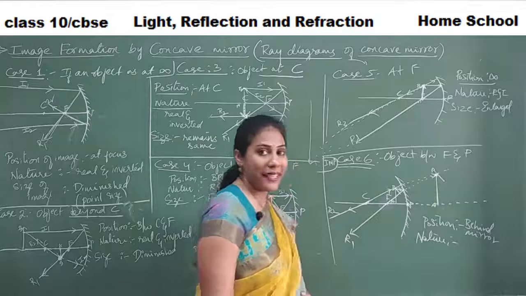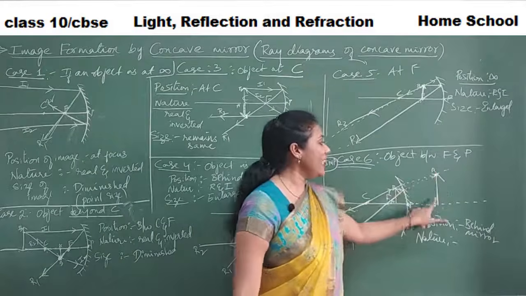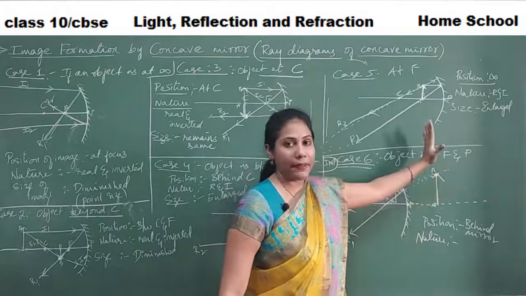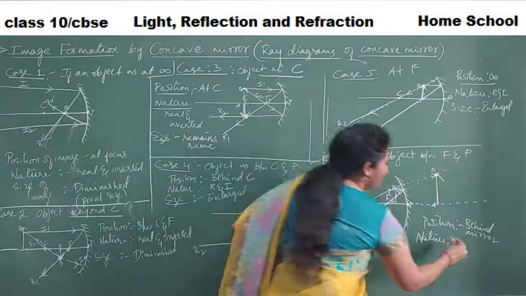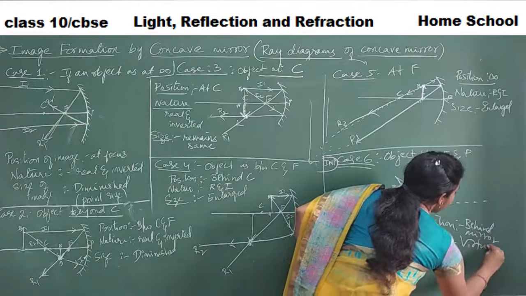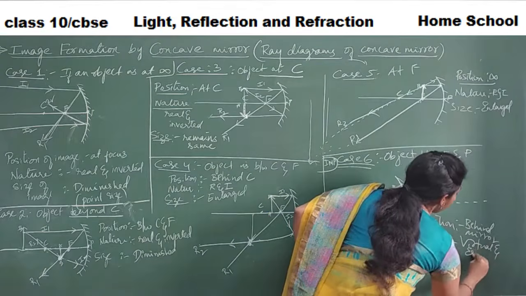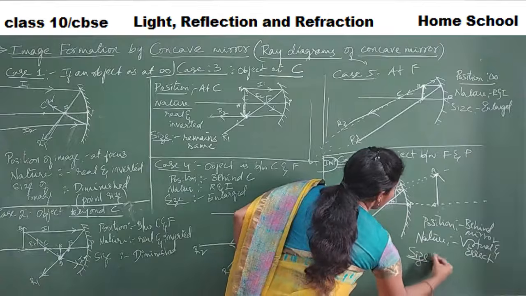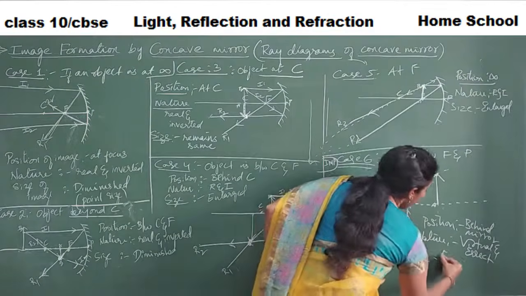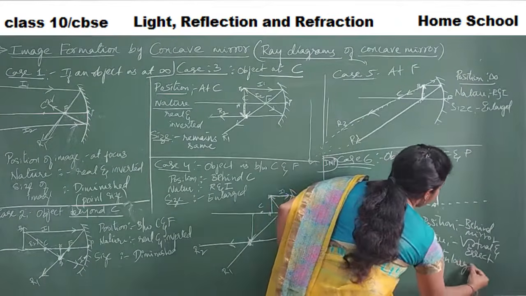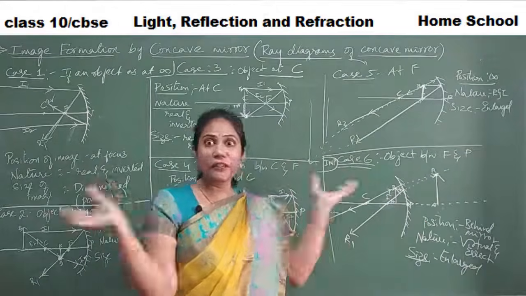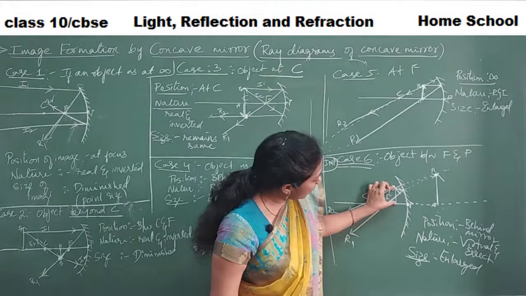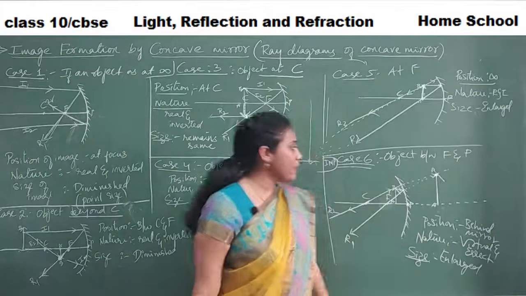Behind the mirror, if an image is forming, it is virtual and erect. See, the arrow mark, I didn't make it upside down. I made it upright. That is erect. So, the nature is virtual. It is a virtual image and it also remains erect. And what about the size? The size is enlarged. Here also, the size is enlarged. You will observe a magnified, bigger image than the object. The object I took is very small, but the image I got is very big.